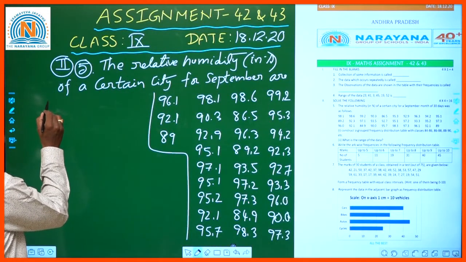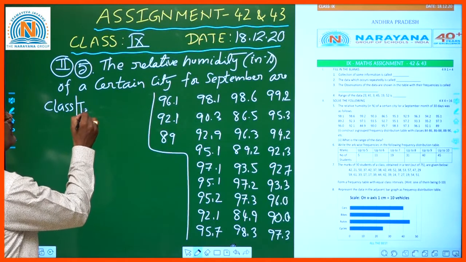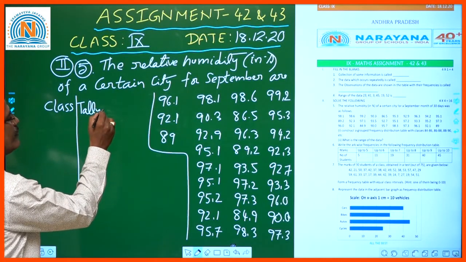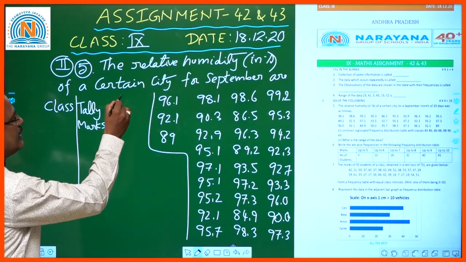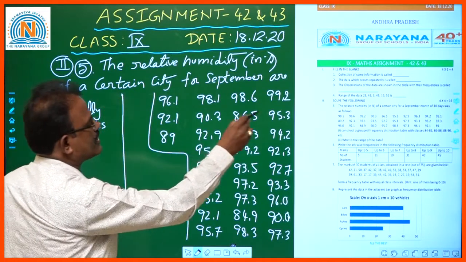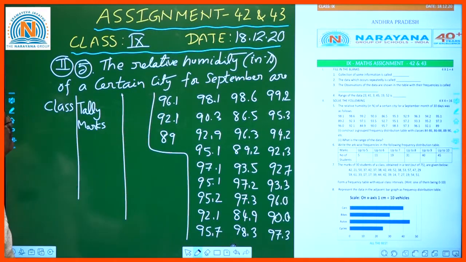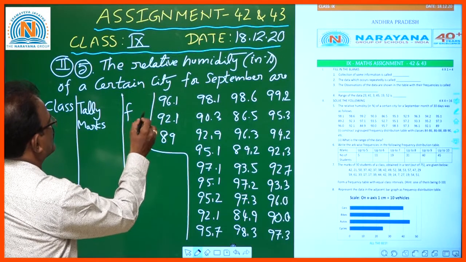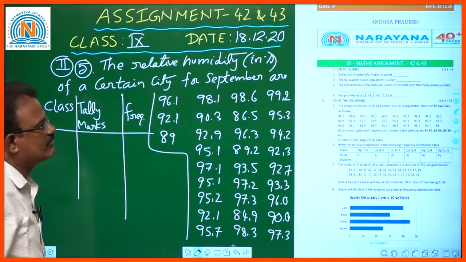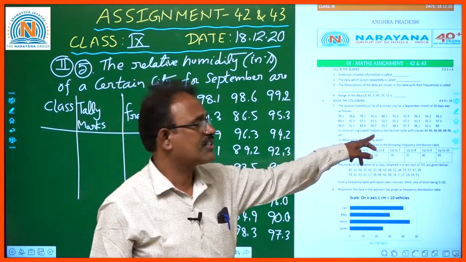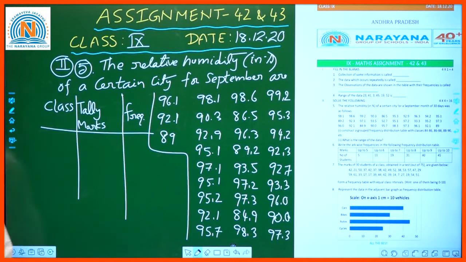The columns are classes, then tally marks, and then frequency, F for frequency.